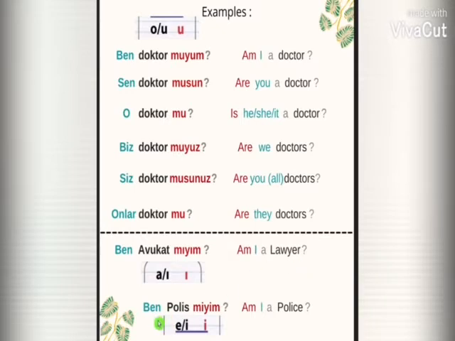For polis, ben polis miyim? You can see polis has the last vowel I. So according to the rule, if it's E or İ, we will use İ as the vowel suffix. So ben polis miyim means am I a police officer?